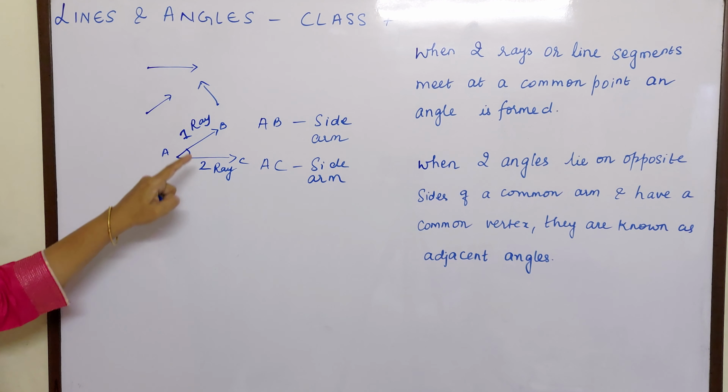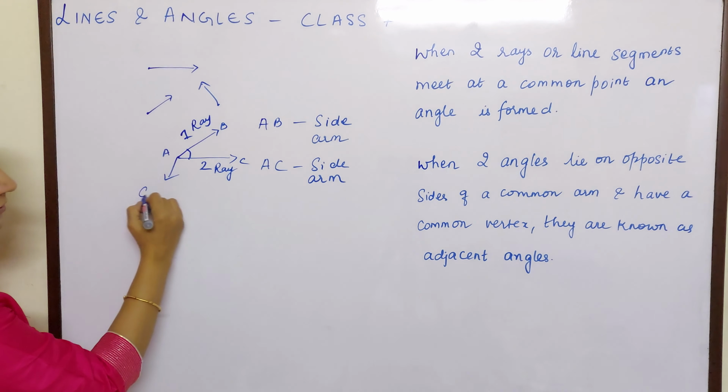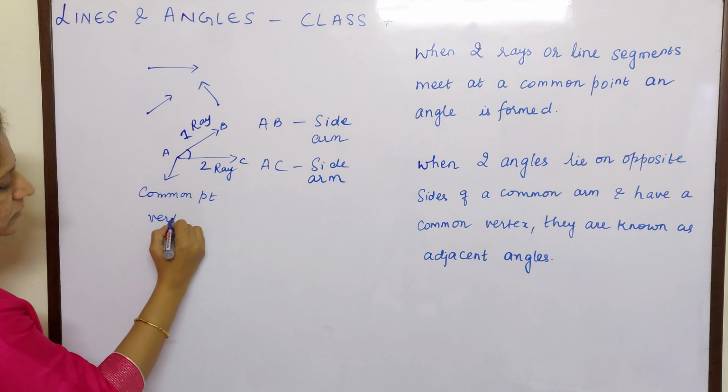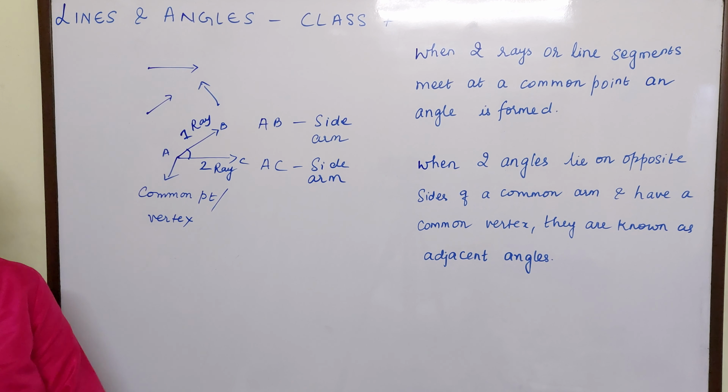And they have a common point. Where do they meet? They meet at A. So this is known as the common point and also known as the vertex. You can name it either one. A is the vertex or A is the common point. So we can form an angle when two rays meet.